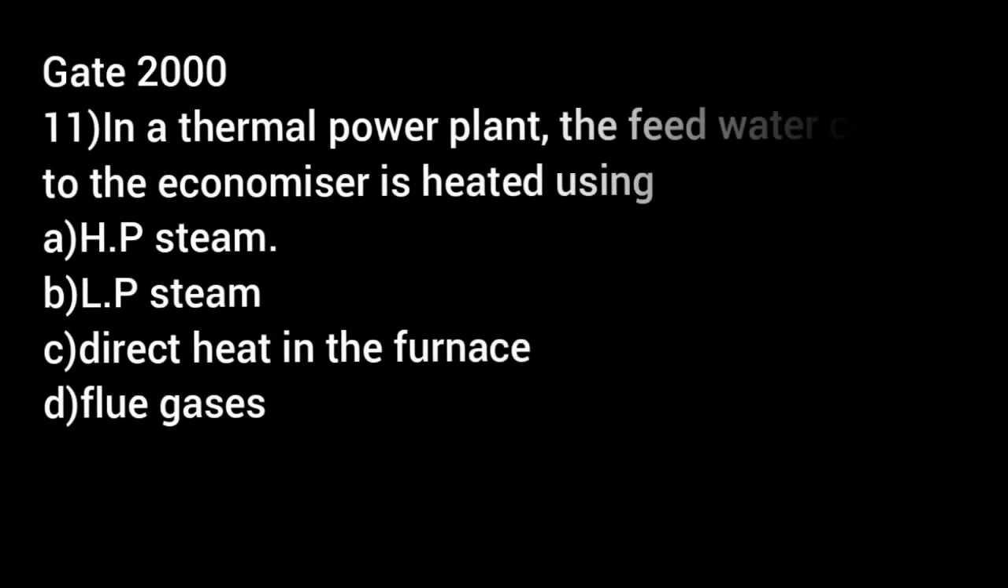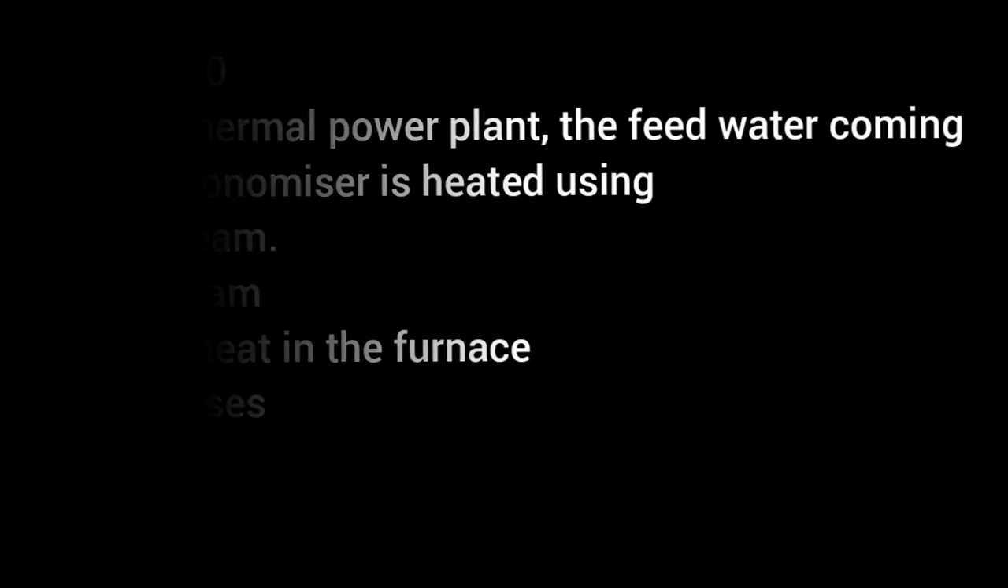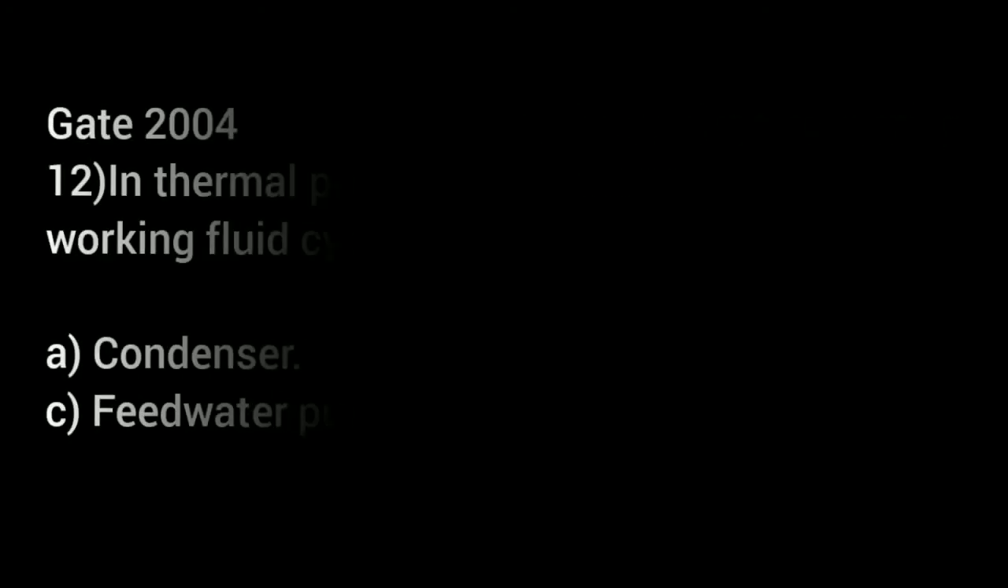In a thermal power plant, the feed water coming to the economizer is heated using first option HP steam, second option LP steam, third option direct heat in the furnace, and fourth option flue gases. Next, which is asked in GATE 2004.